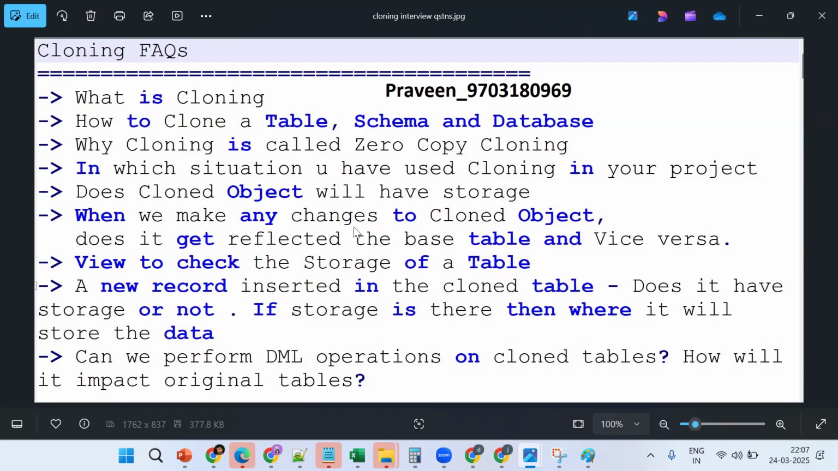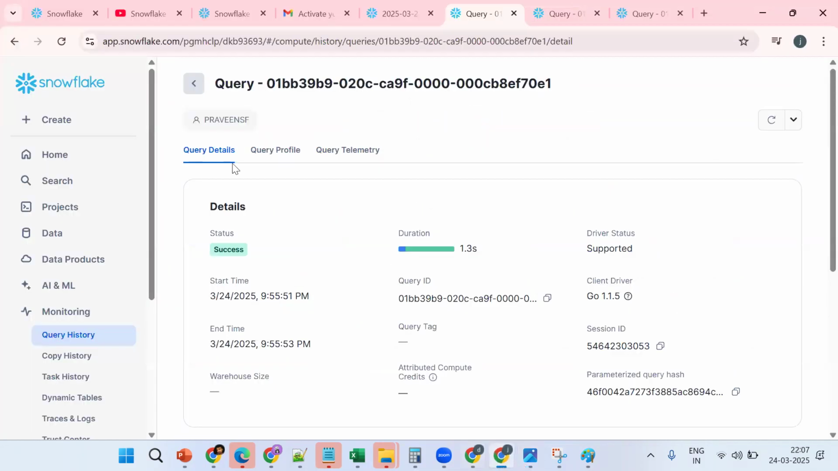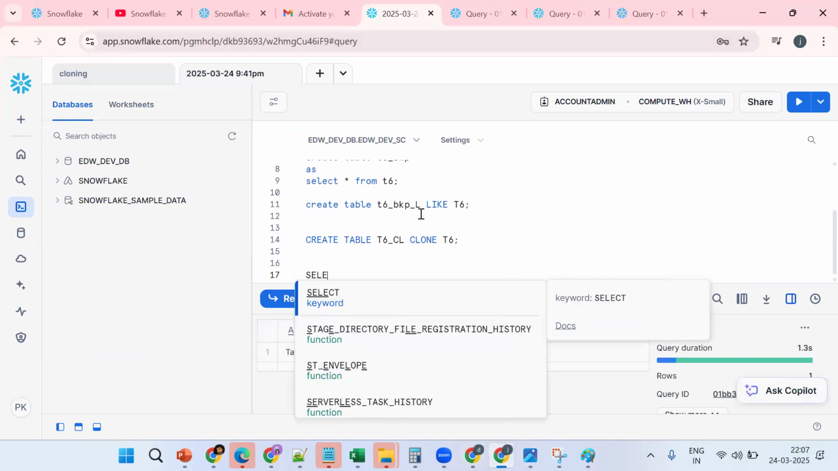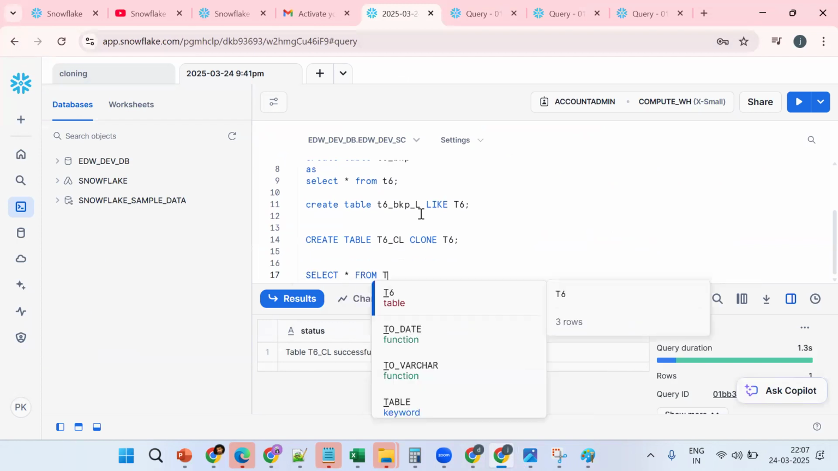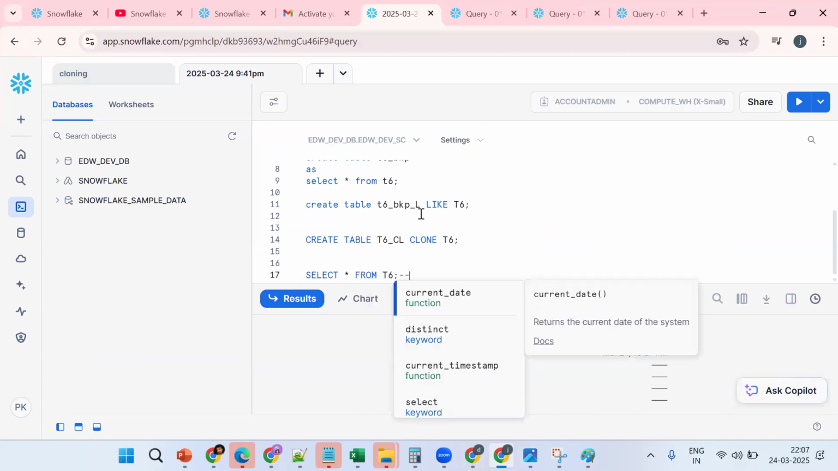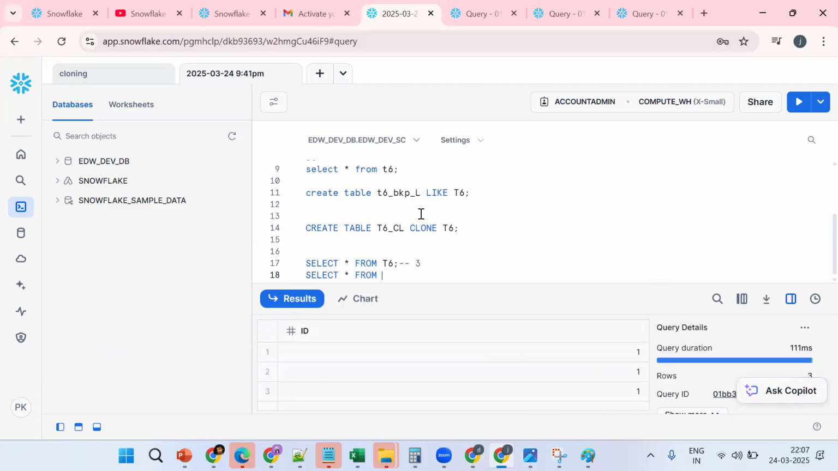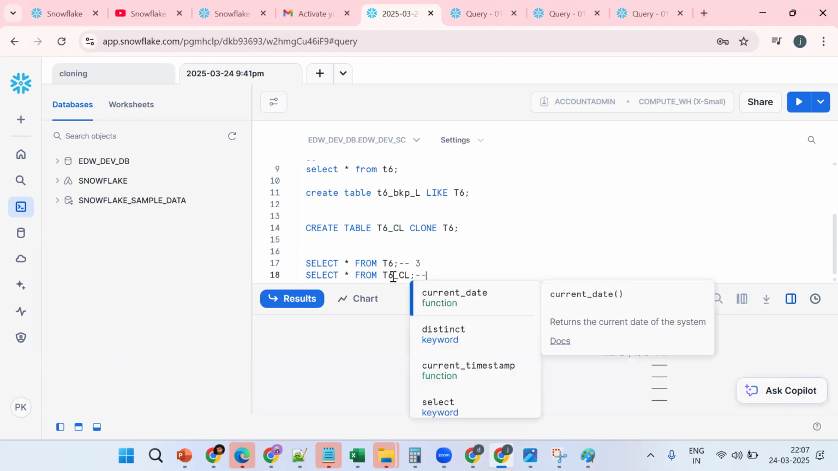When you make any change to the cloned object, does it get reflected or not? No, it is not reflected, because it is independent. See now: select star from T6. How many records are there? Three records. What about the cloned object? How many records are there here? Three records.